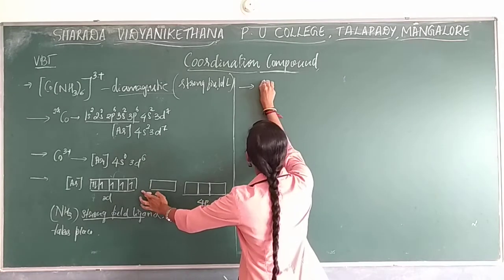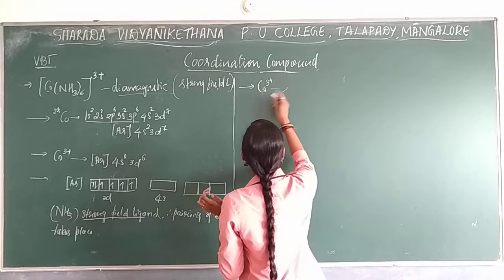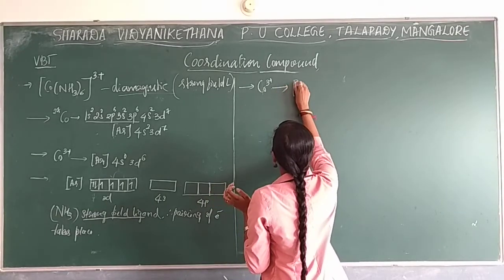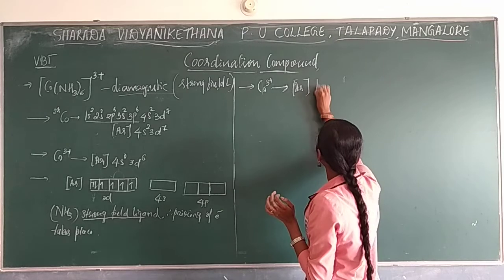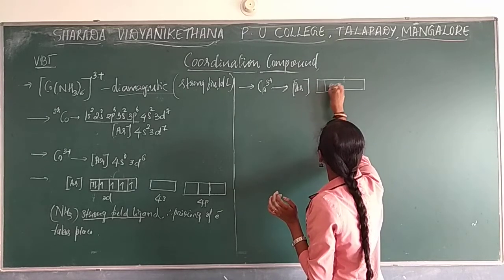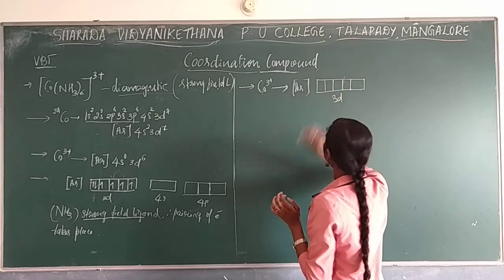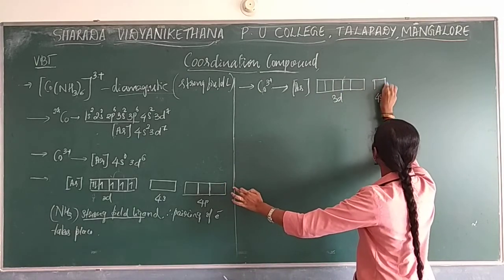Okay. So write for Co3+ argon. So how will it come? The 3d structure, the 3d orbital you need to draw. So 3d, 1, 2, 3, 4, 5. Okay. The next one is 4s. First draw the orbital structure.